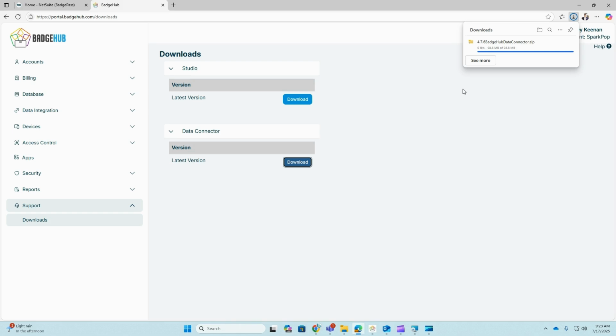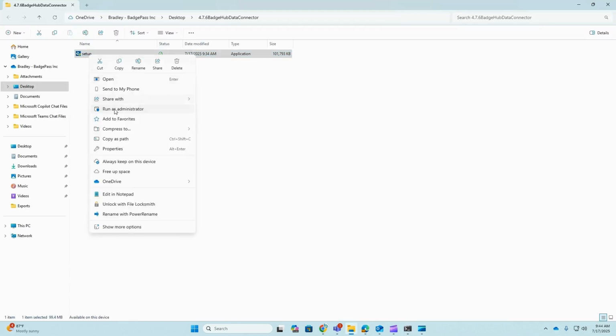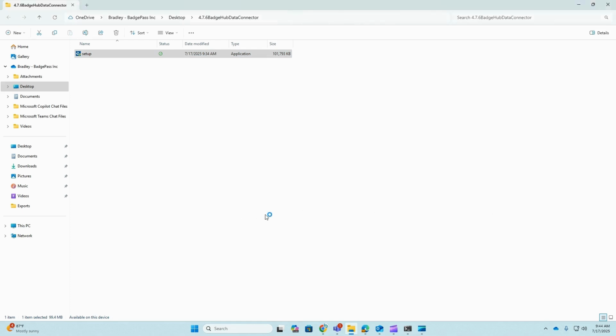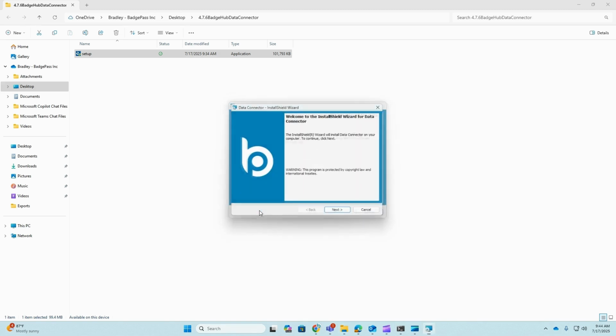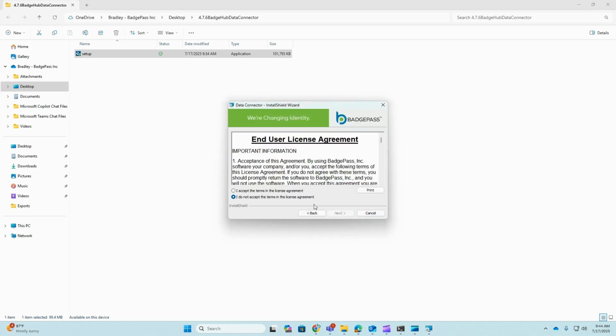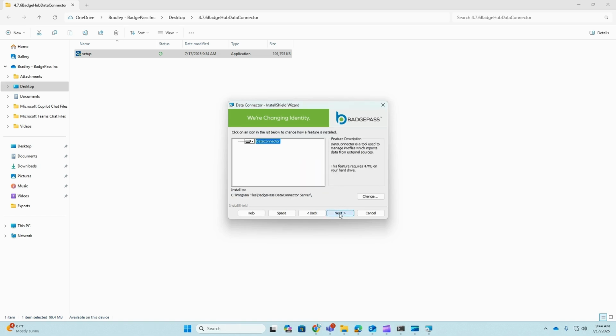Once the download is complete, open the file. Right-click on Setup and select Run as Administrator. The installer will launch. Wait for it to load, then click Next. Accept the license agreement by selecting I accept the terms in the license agreement, then click Next.